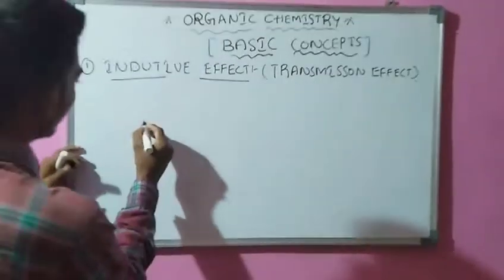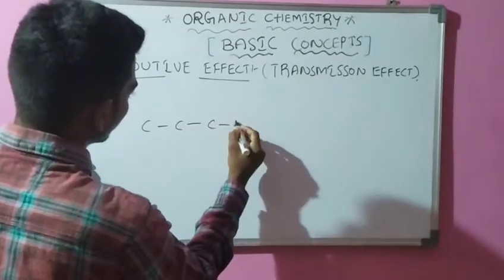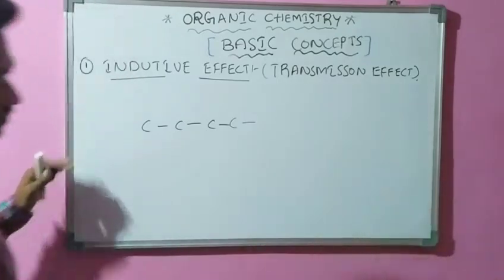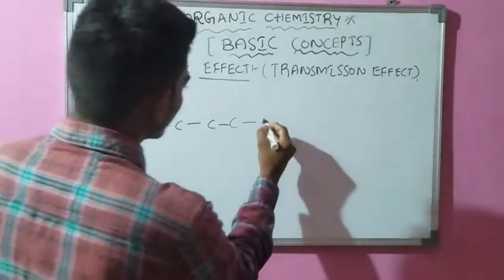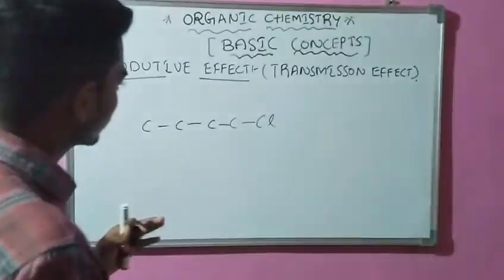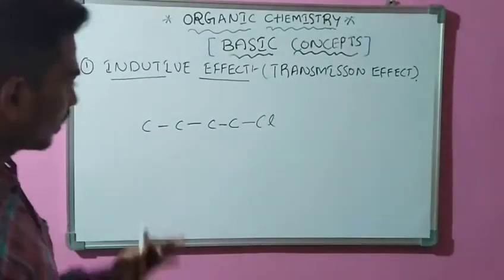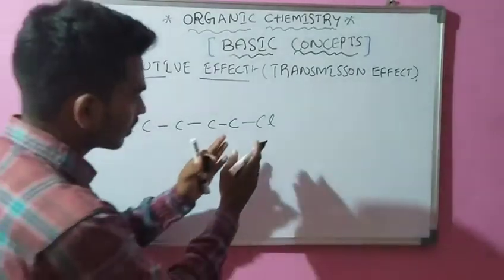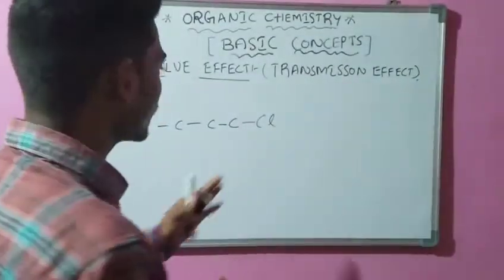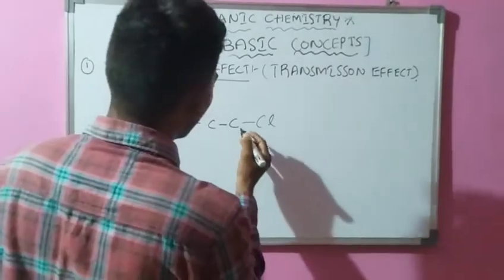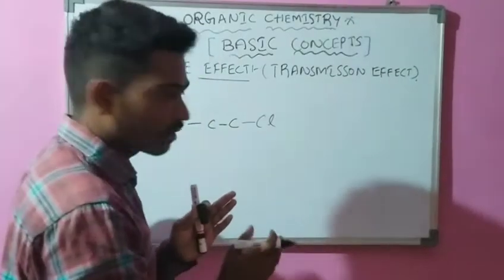For example, I take a carbon chain. This is the chlorine. Here, in this chain, the end carbon atom is attached with an electron withdrawing group, that is the chlorine atom. Compare this carbon and chlorine atom.